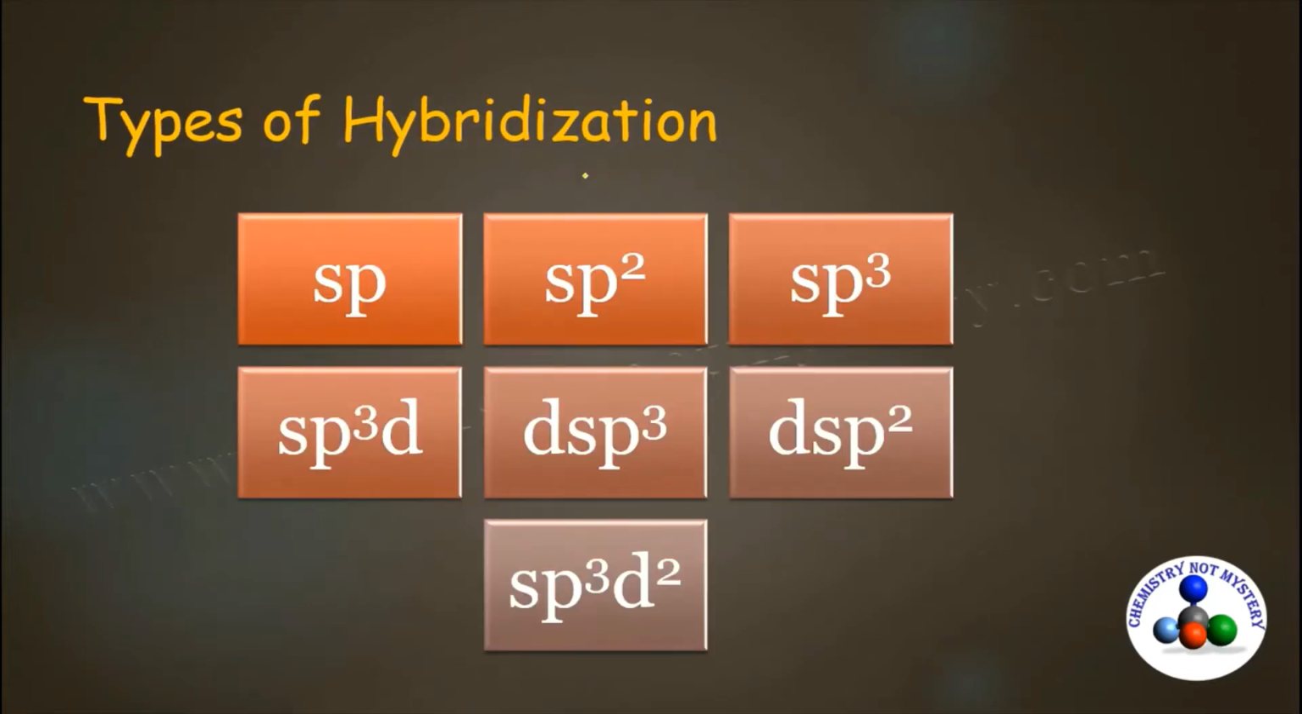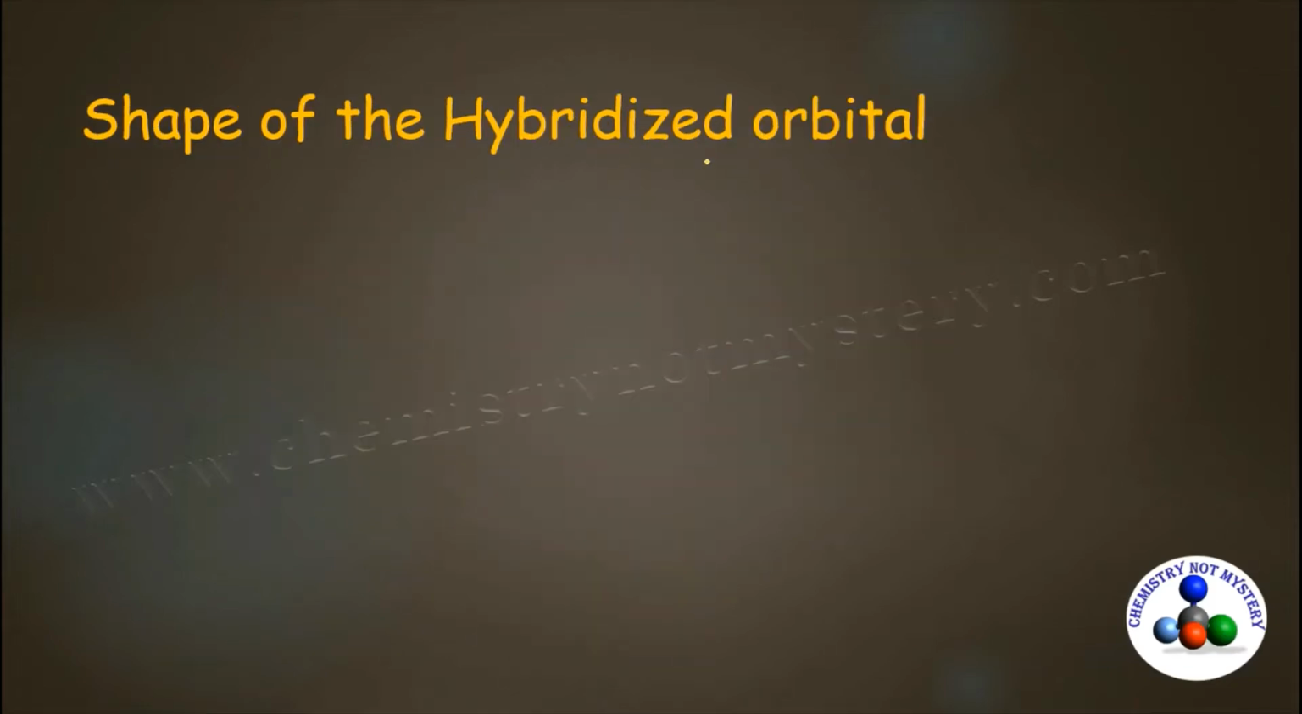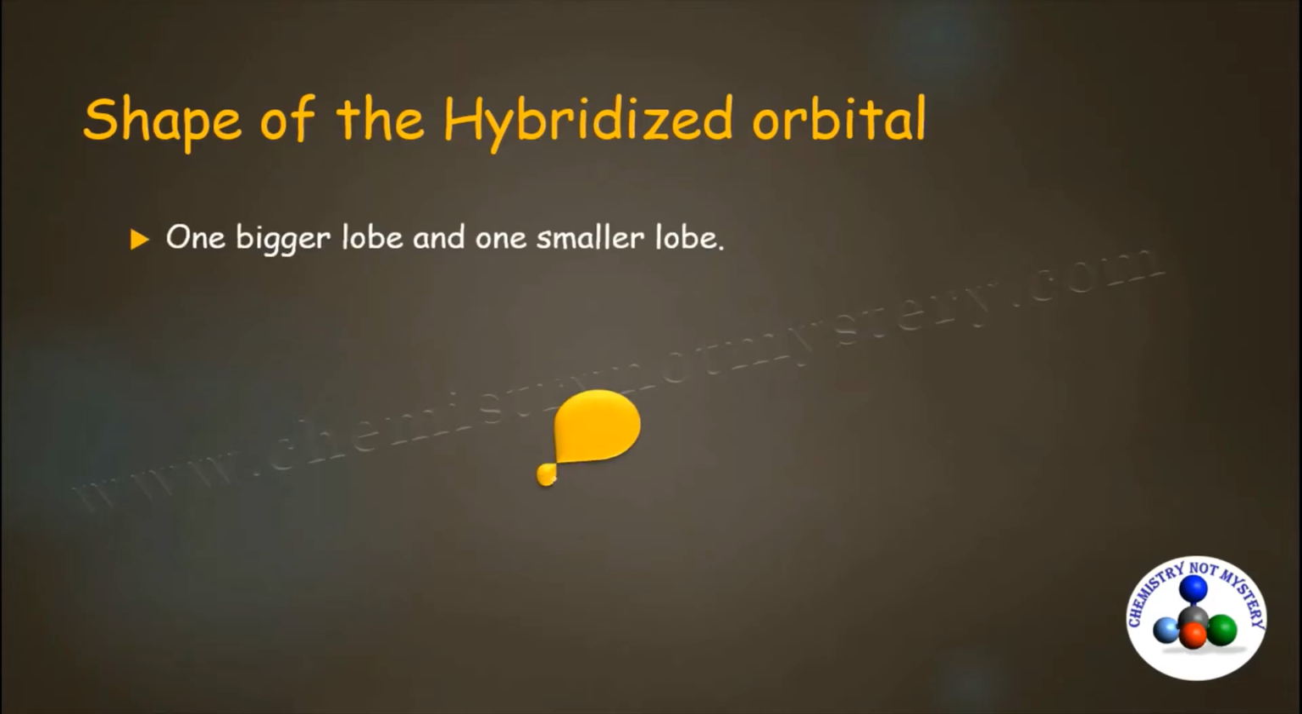There are different types of hybridization. We are going to discuss each of them one by one. sp hybridization, sp2, sp3, sp3d, dsp3, dsp2 or sp3d2. As we have discussed, shape of s orbital is spherical, p is dumbbell shaped, d is double dumbbell shaped. But what is the shape of hybridized orbital? These hybridized orbitals have one bigger lobe and one smaller lobe. All hybridized orbitals are considered as having the same shape. It can accommodate maximum 2 electrons, like our atomic orbitals.